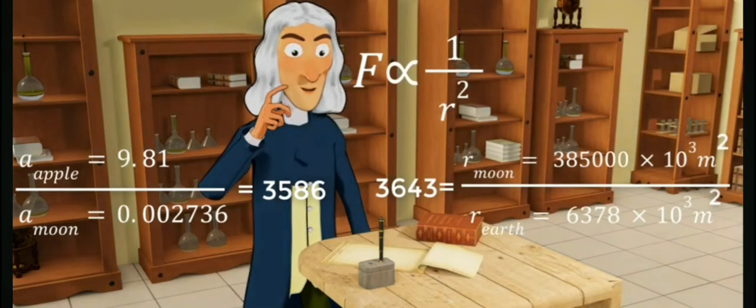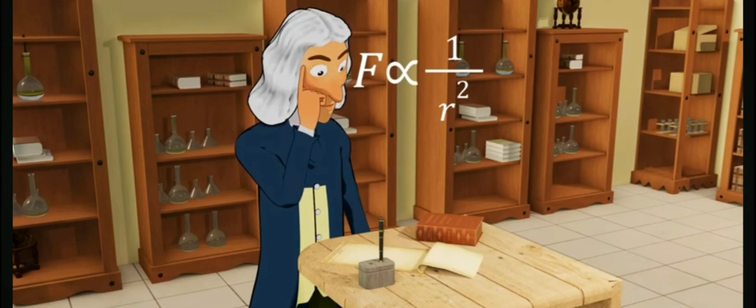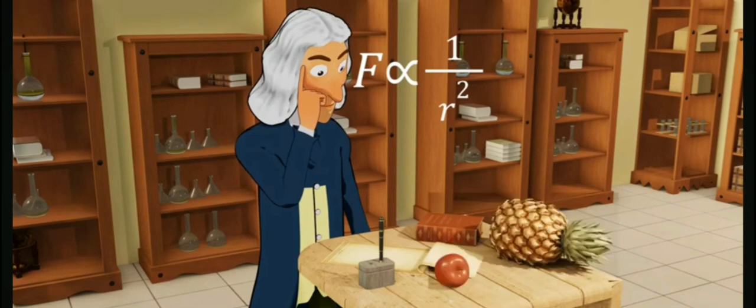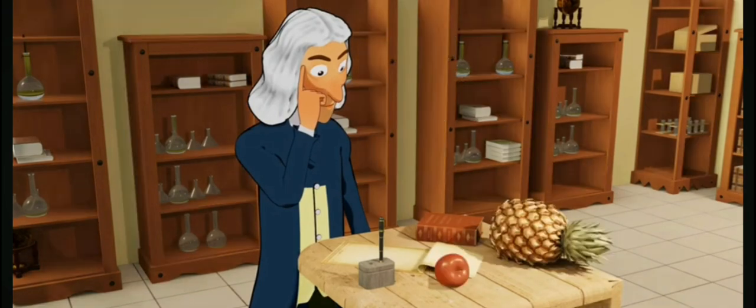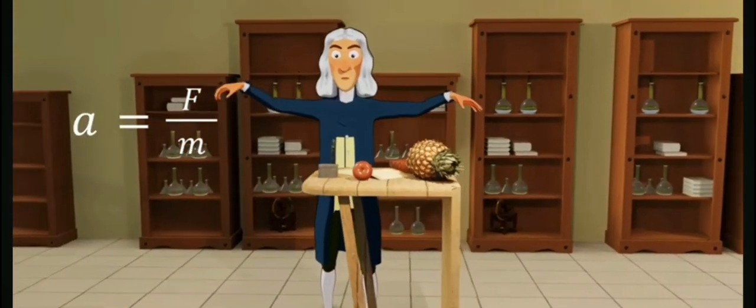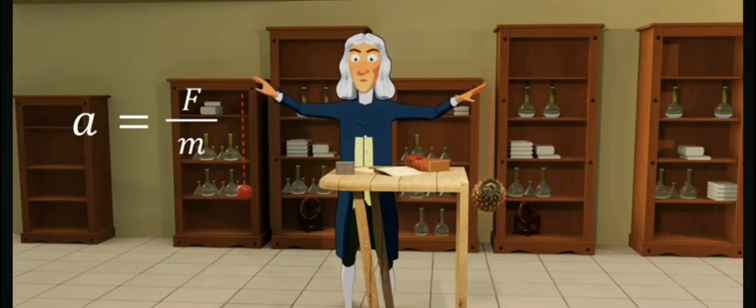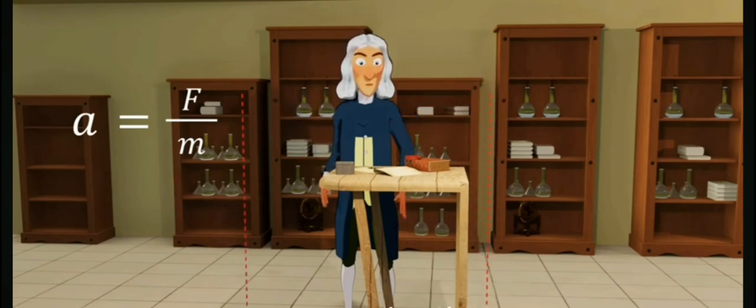What a brilliant deduction! The next question is, do the objects' respective masses have any connection with the gravitational force between them? Newton had already derived the equation for an object's acceleration during this period, and it is a common observation that when the force arises due to gravity, the value of acceleration does not change based on an object's mass.